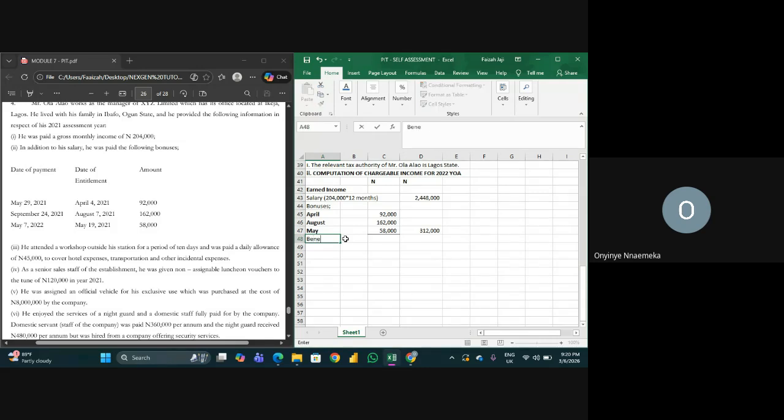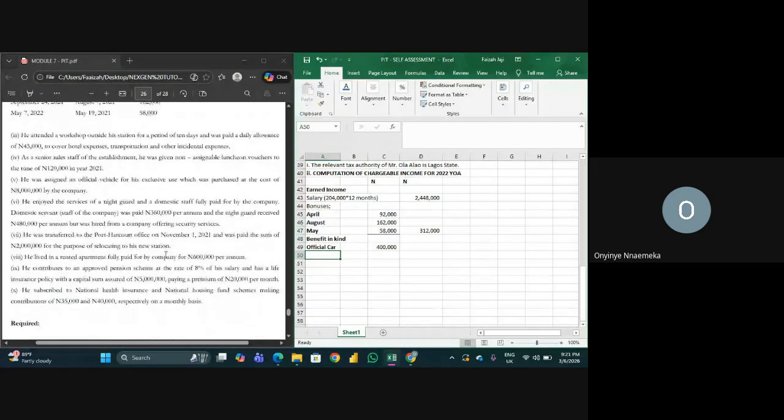Let's talk about benefits in kind. So we have official vehicle, right? Official car. What do we do to official car? It's going to be equal to 5% of cost. So 5% of cost, right?